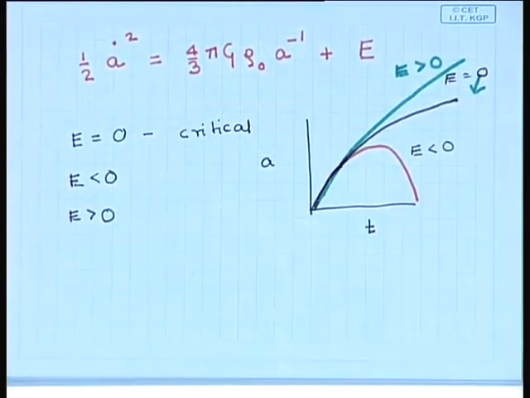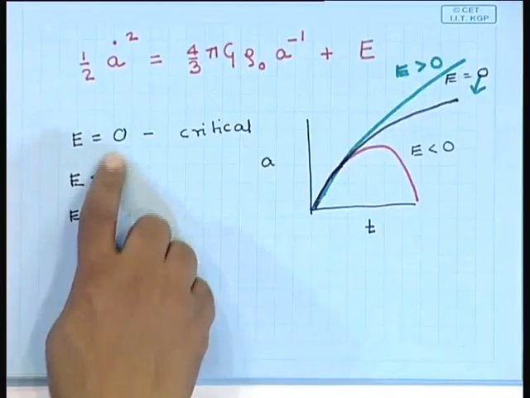So, we now have some idea of what the dynamics of the universe is. It is governed by this very simple equation in this case. So, the expansion of the scale factor is governed by this very simple equation, which is exactly the same as the equation of a ball thrown from the surface of the earth, and one can work out the solution for all three cases. It is not very difficult.